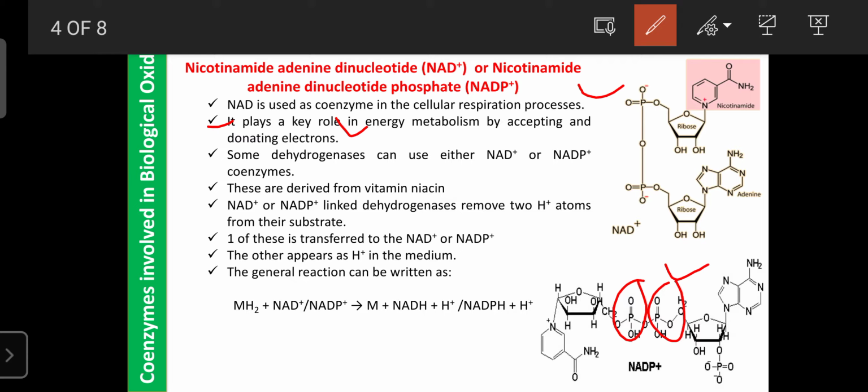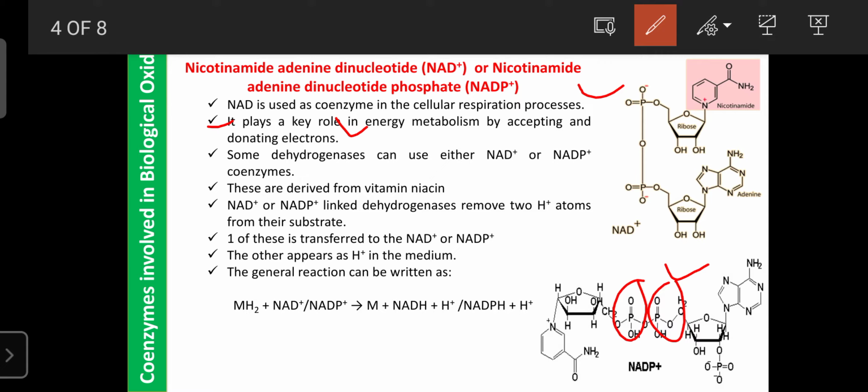So NAD and NADP are the coenzymes that play an important role in the production of energy, as well as accepting and donating electrons in biological reactions, or oxidation reduction reactions.